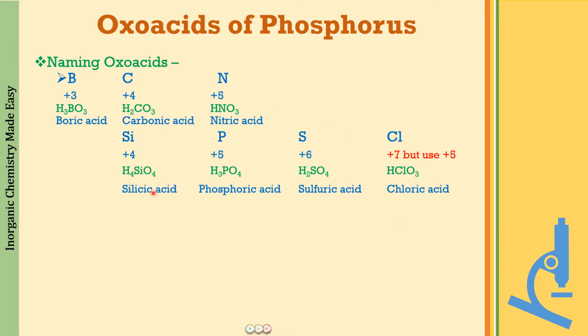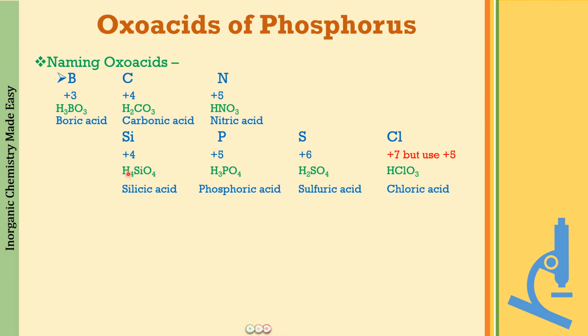We have silicic acid to be H4SiO4, phosphoric acid to be H3PO4, H2SO4 to be sulfuric acid, and here we are going to have HClO3, that is chloric acid. If you find the oxidation state, 3 into -2 is -6, and +1 means +5 for chlorine. So this is +5 and not +7.